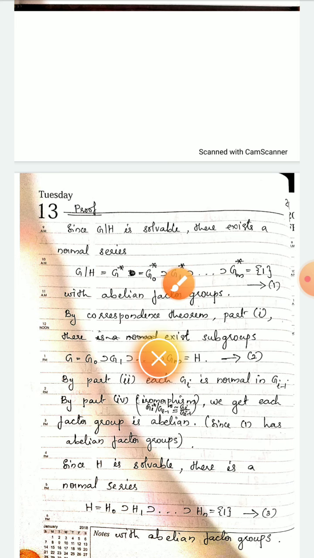This is a normal series for G by H, and this star does not indicate the commutator subgroup. Don't get confused with that. For commutator subgroups we are using G dash. This star is just a notation for the normal series of G by H with abelian factor groups. That is the definition of solvability.